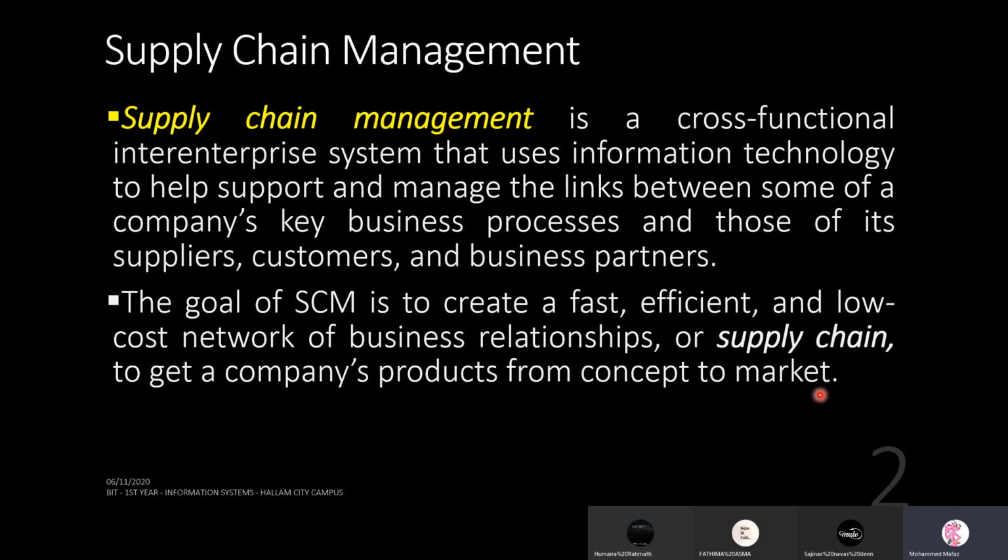So what do you mean by concept? You have the idea, let's say you have a product idea. From that idea, how do you reach the selling point? How do you bring that idea to a market? In between all the processes in a supply chain is where supply chain management is going to be involved. So you have an idea in the brain of people. How do you get it to the customers? How do you get that into a real product for the customers? So in between we use SCM.